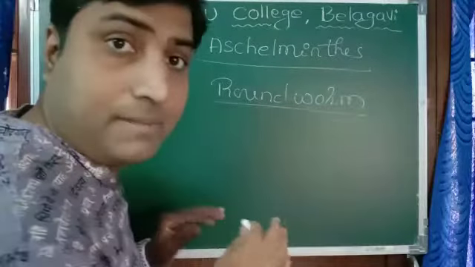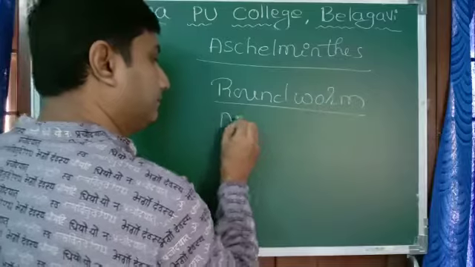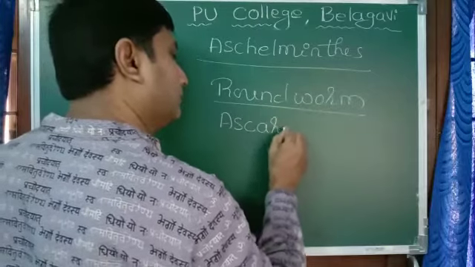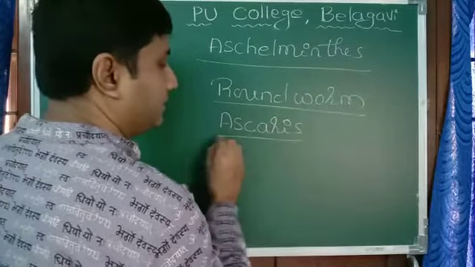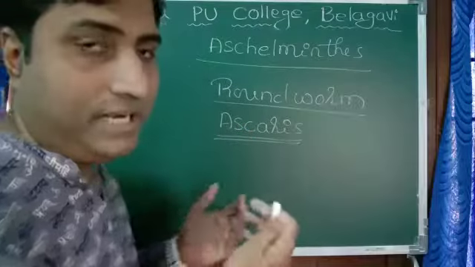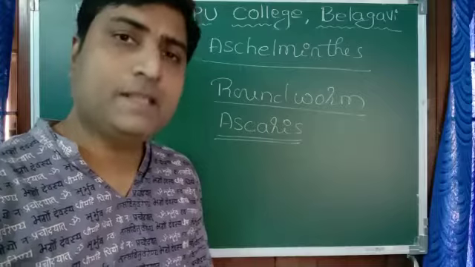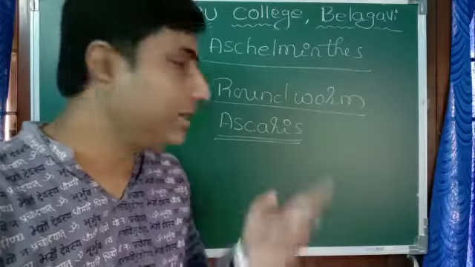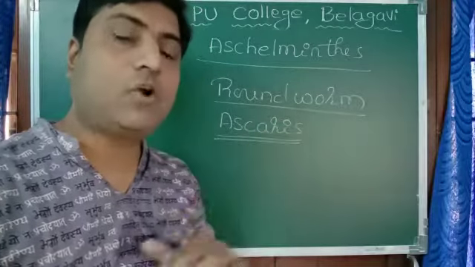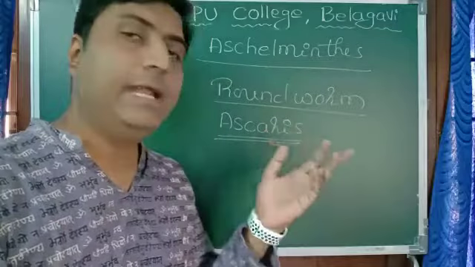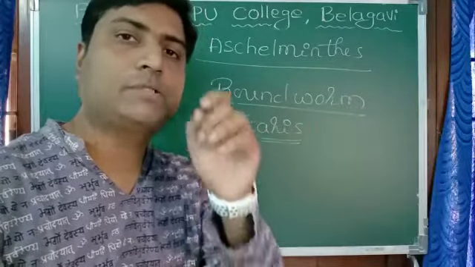The best example is Ascaris, which commonly occurs in our intestine, in our digestive system, and causes several problems like stomach ache, intestinal blockage, etc. These Ascaris are common among small kids. They enter into our body in the form of small eggs.